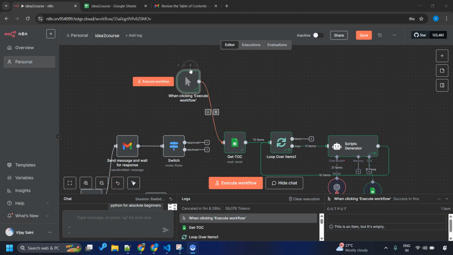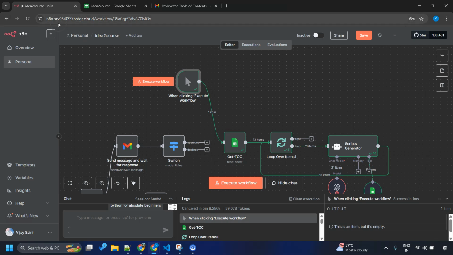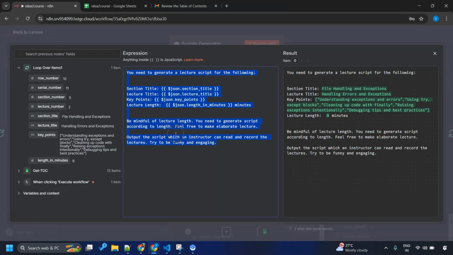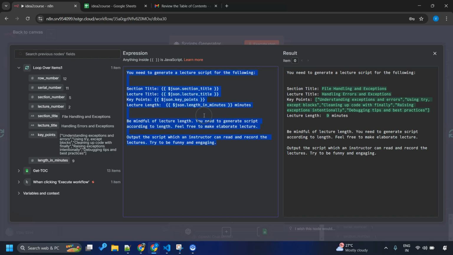I was troubleshooting because the same one row was getting updated by every single lecture, and I deliberately removed section number and lecture number. That has created a problem here, because it is trying to update the same lecture, and when it finds S01, L01 every single time, it keeps updating the same row.